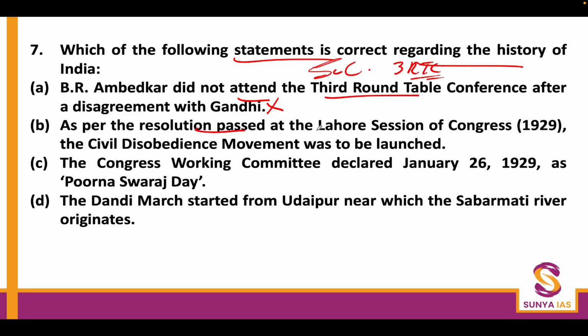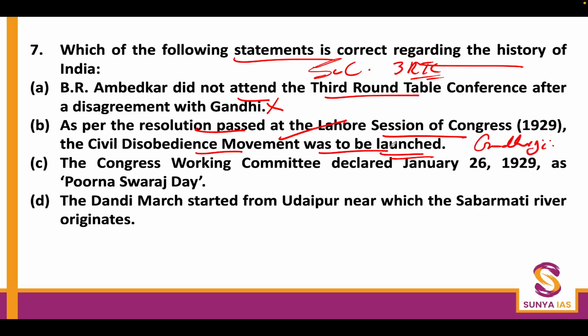As per the resolution passed at the Lahore session of Congress in 1929, the Civil Disobedience Movement was to be launched. Okay. Now, this statement is right in a sense, that was decided here itself. Although it was also decided that when and how it has to be done will be left to Gandhi ji.